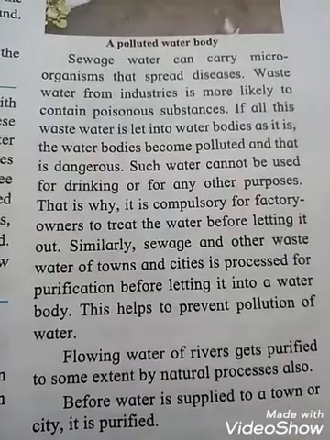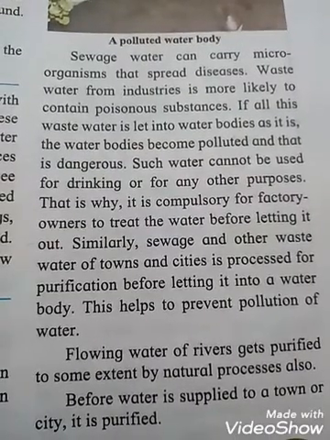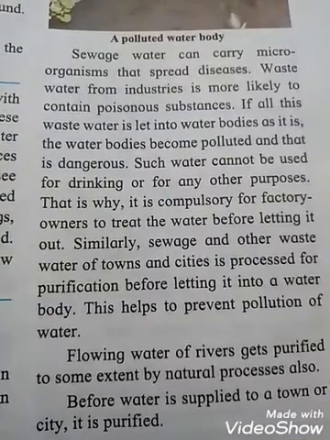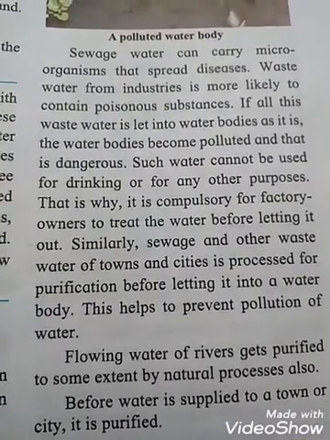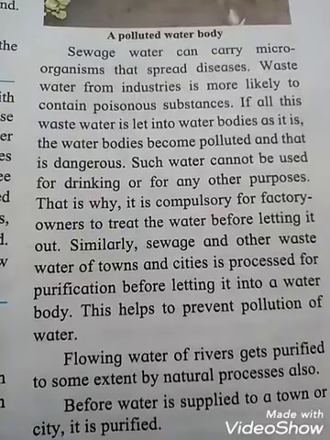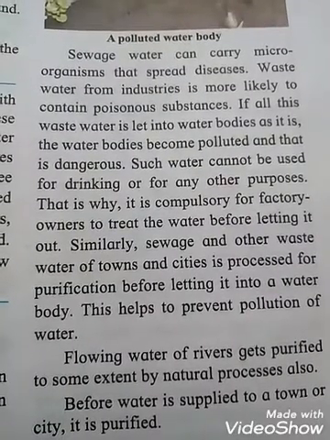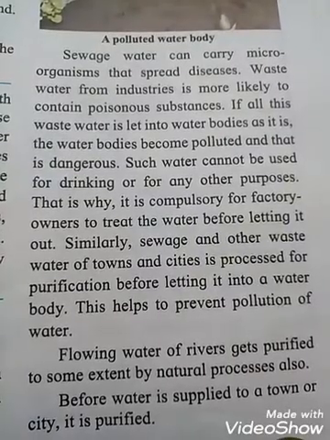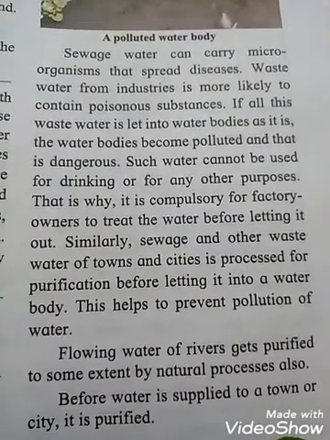And chemical water, that means water carrying chemicals from industries or factories, is polluted. It is dangerous to all living things, for aquatic animals also. And that is why it is compulsory for factory owners to treat the water before letting it out.